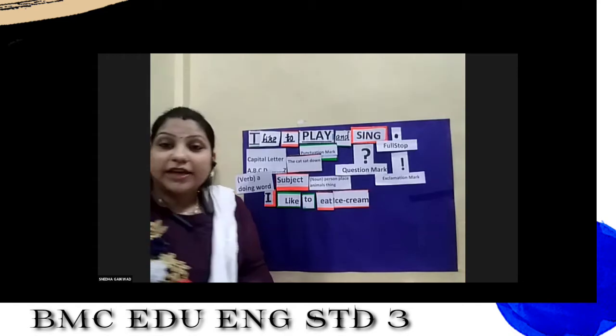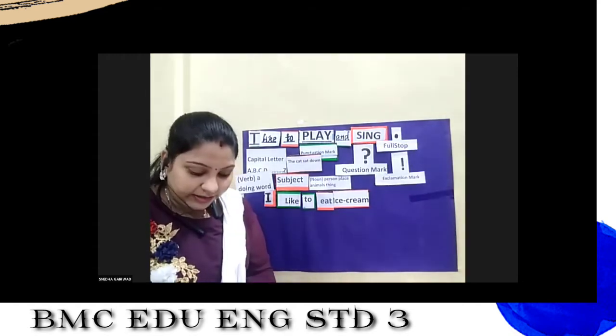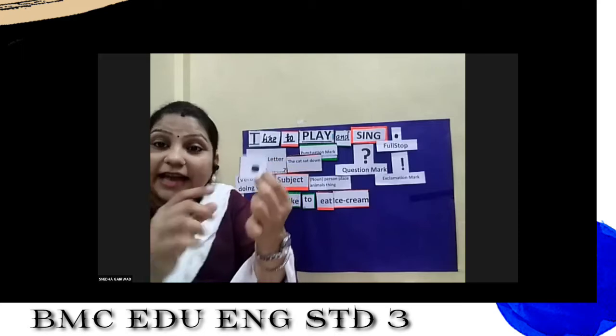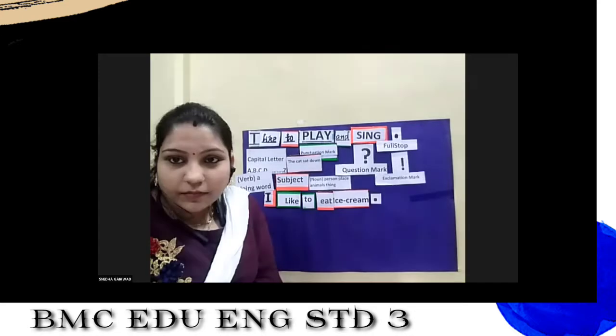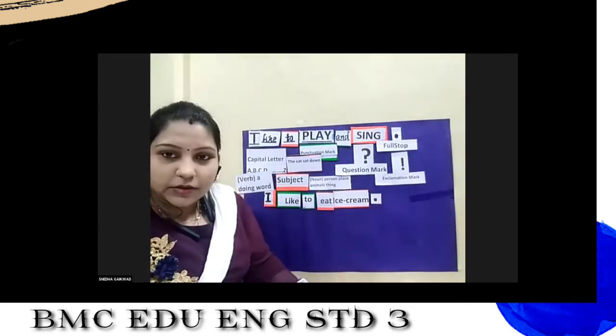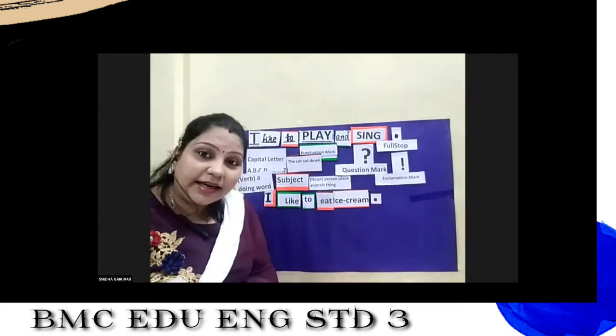Now you have understood. When the sentence is complete, see this? A small dot. It is also known as a period. This is called a full stop. And that is missing in the sentence. I like to eat ice cream. And the last will come over here. That is a full stop. Okay. Now let's go to the second sentence.